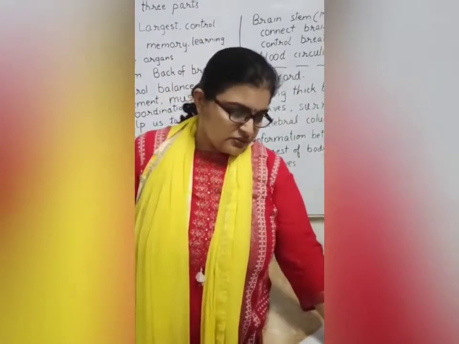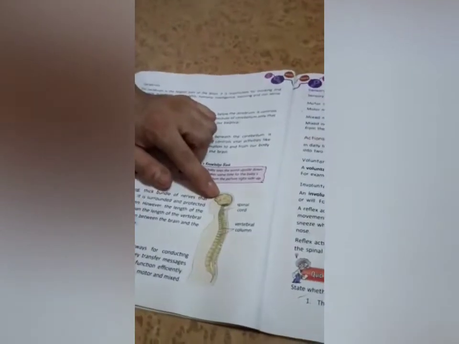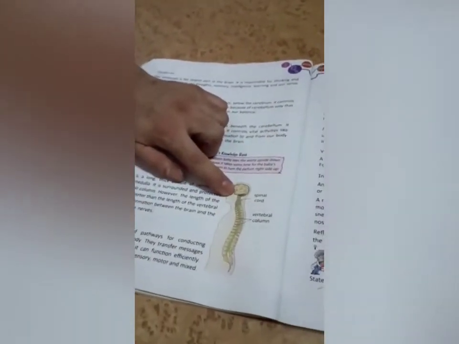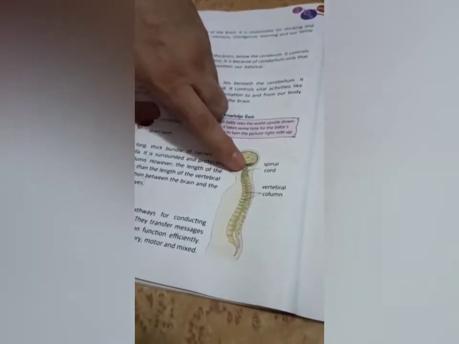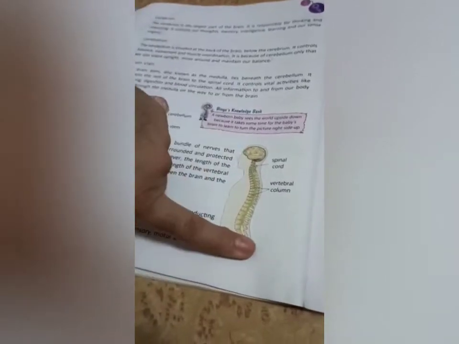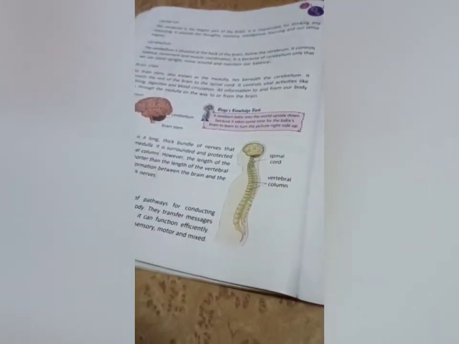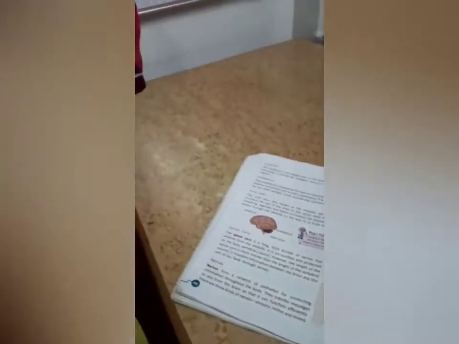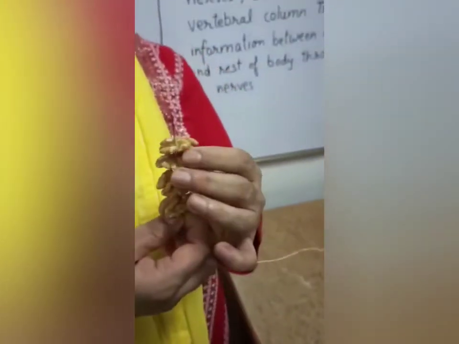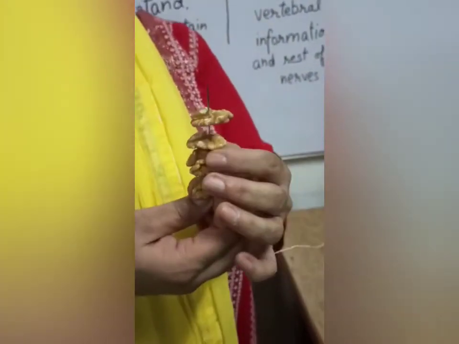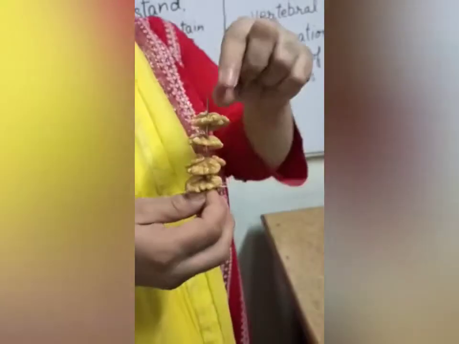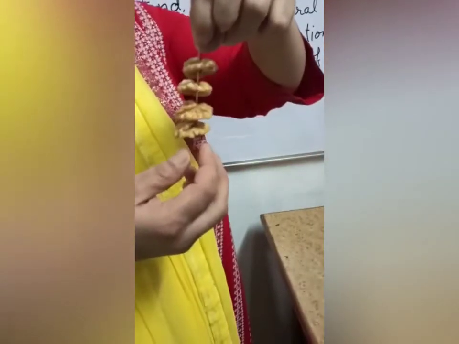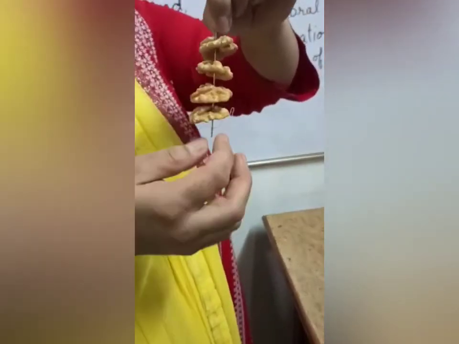So just have a look at the spinal cord. This is the spinal cord. It is going from neck to your hips. Okay. And now have a look at it. Just these almonds I have connected, but don't look at the almond, look at the needle inside.